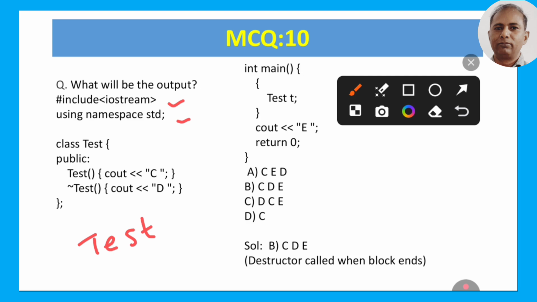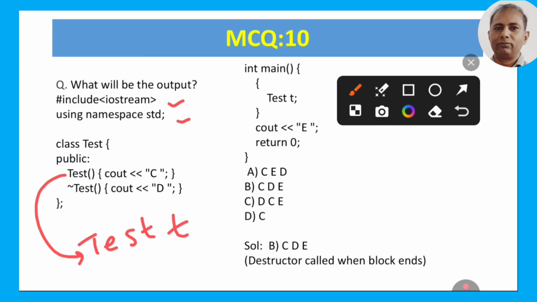Now they have made one constructor, again named test. If this is called, then C will be printed. If the destructor of this class is called, then D will be printed. Now we are going to make an object for this class, which is T.